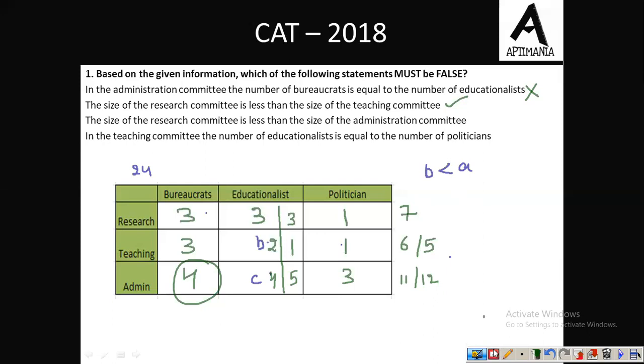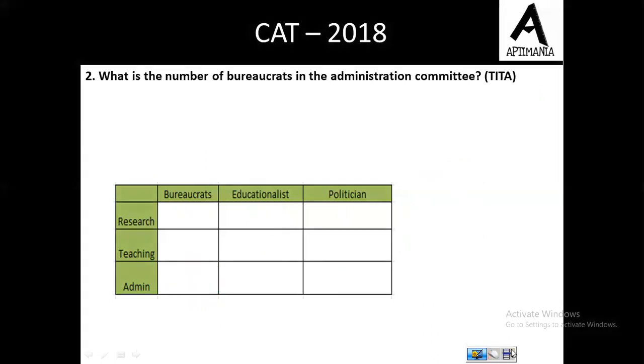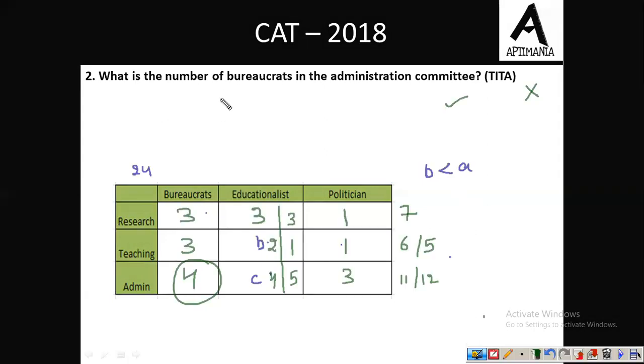Okay, so now moving to the next, second question of the set. What is the number of bureaucrats in the admin committee? Number of bureaucrats in the admin committee. So we have 4 bureaucrats in the admin committee. So the correct answer is 4. This was a direct question.